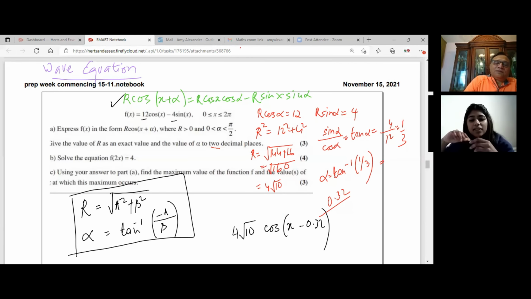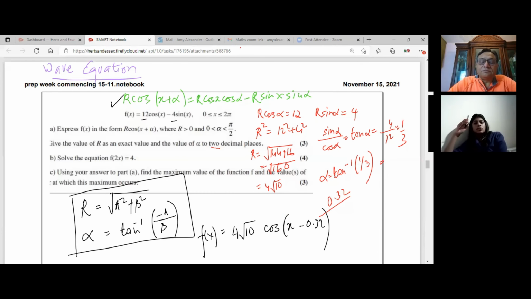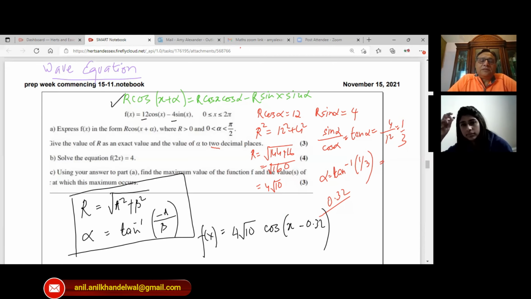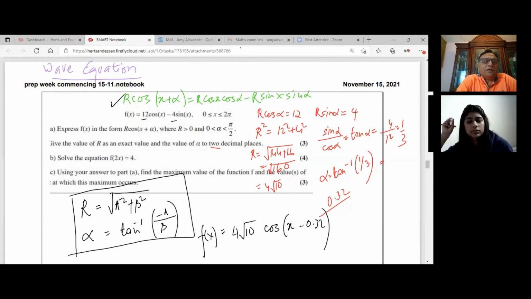That's really smart. So now you can graph the function f of x. Earlier, it was very difficult. How could you do it with cos x and sin x? Could you have squared it and made sine squared x in terms of cos? Very difficult. But this is so simple. You can't square it because the cos and sine will be together. It's a cosine function, 0.32 to the right, and the amplitude is 4 root 10. You're done. It's so simple. Whoever invented that is quite smart. It's a very important equation from physics and mathematics point of view. Okay, so we're done with part A.